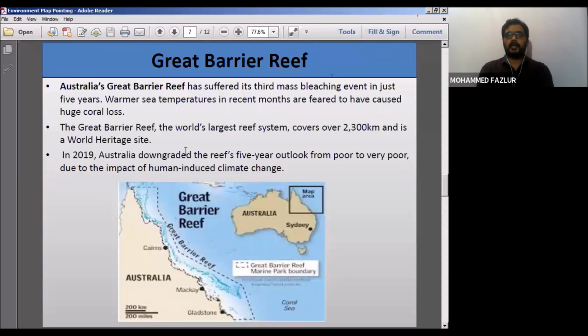It is also declared a World Heritage Site by UNESCO.